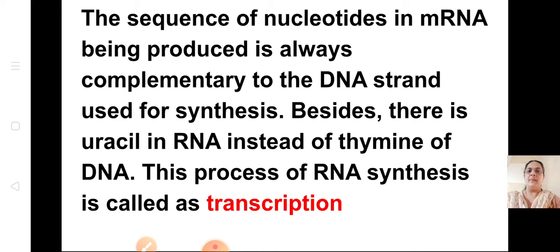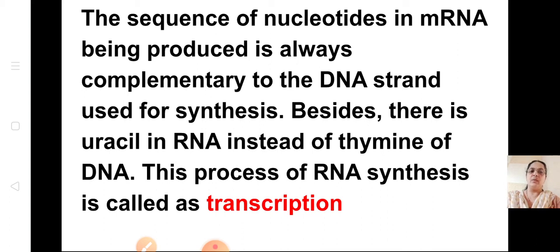Adenine pairs with thymine. Okay, like this it will be formed, but besides, there is uracil in RNA instead of thymine. So instead of thymine there will be uracil. We saw A and T there. So here it will be A and U: adenine, and instead of T there will be uracil in RNA. Okay, this process of RNA synthesis from one strand of DNA is called transcription.